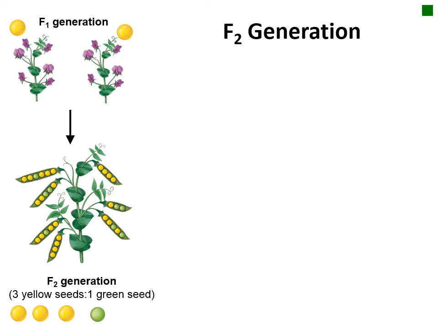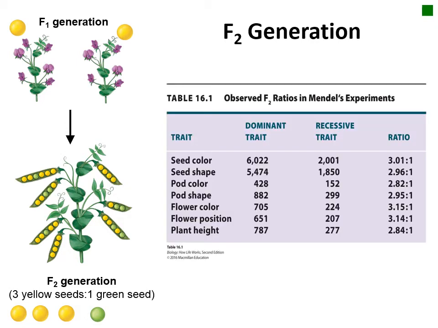One of Mendel's key discoveries came when he allowed the F1 generation plants to self-fertilize, because these plants did not breed true. In the F2 generation, the trait that had been lost in the F1 always reappeared. Interestingly, no matter which traits were examined, the lost trait always reappeared with the same ratio of 3 to 1.